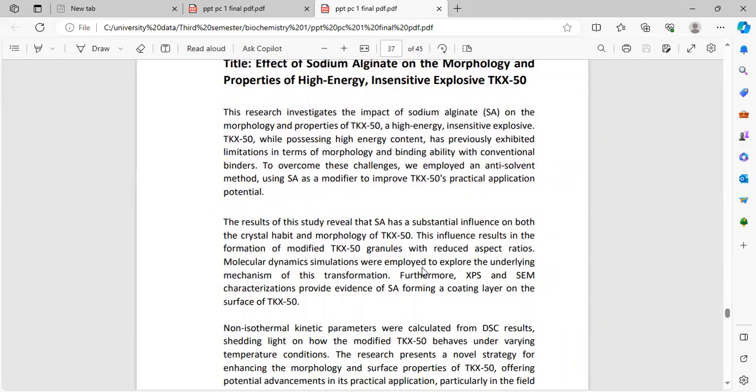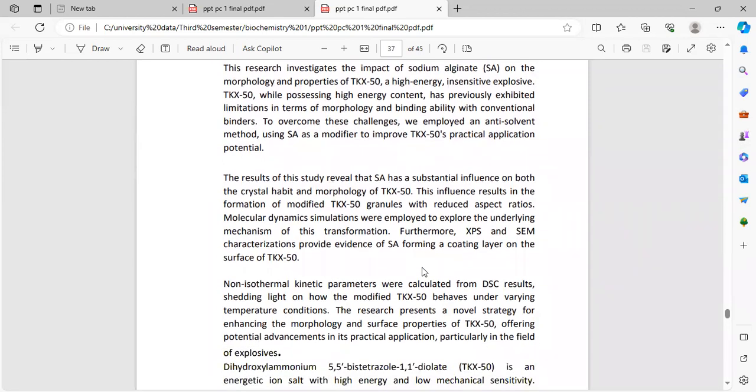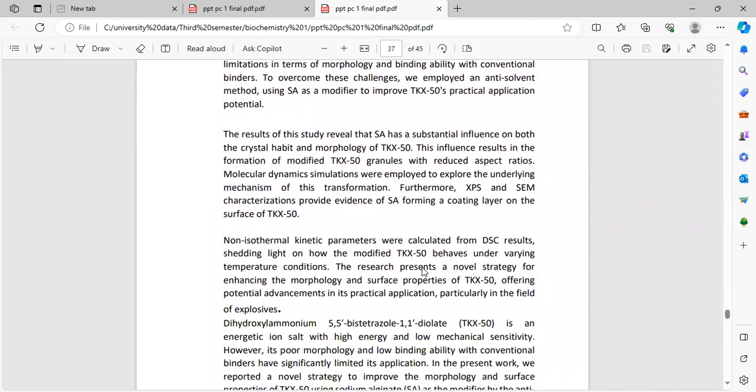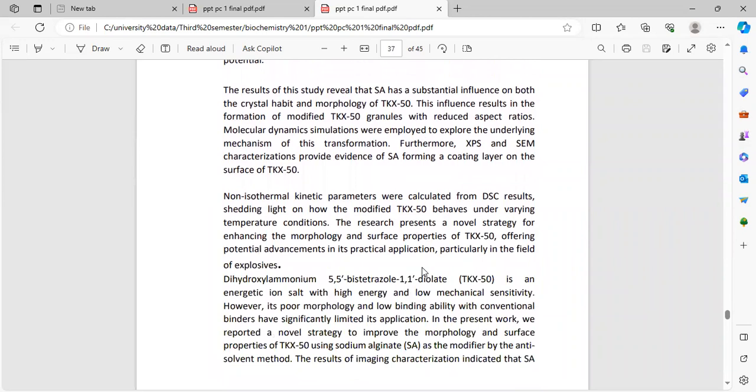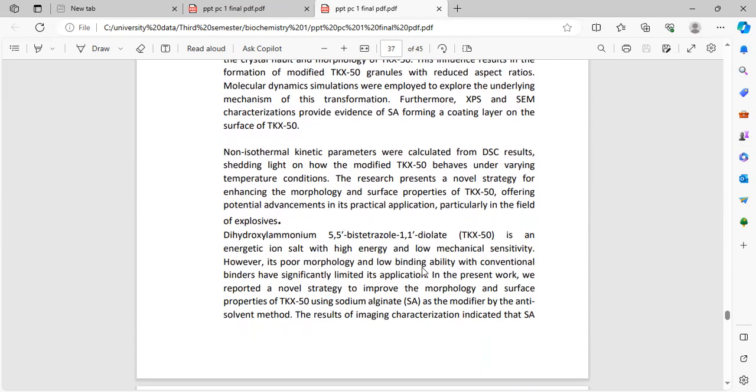With conventional binders failing to overcome these challenges, we employed an anti-solvent method using sodium alginate as a modifier to improve TKX-50's application potential. The results of these studies revealed that sodium alginate has a substantial influence on both the crystal habit and morphology of TKX-50, resulting in the formation of modified TKX-50 granules with reduced aspect ratios. Molecular dynamics simulation was employed to explore the underlying mechanism of this phenomenon. Furthermore, XPS and similar characterization provided evidence of forming a coating layer on the surface of TKX-50.